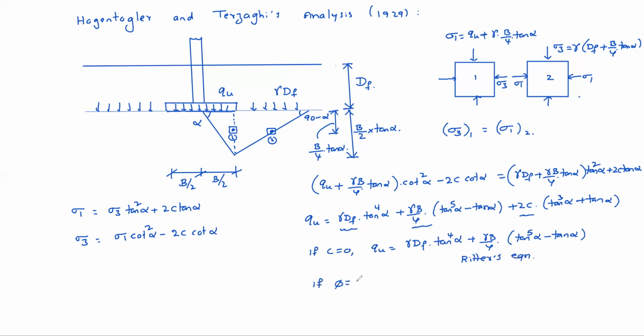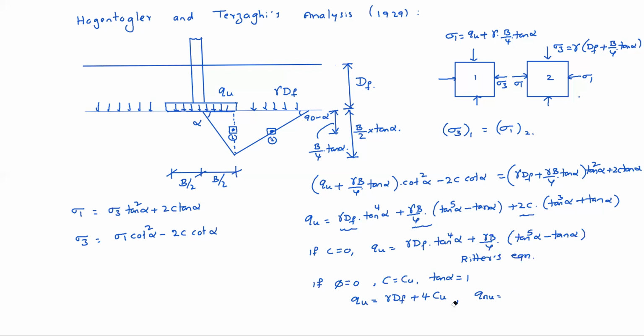If phi equal to 0, then tan alpha will be 1. C equal to Cu and tan alpha equal to 1. Then Qu equal to, what happens? Gamma df plus 4Cu. Is it okay? Net ultimate bearing capacity will be simply 4Cu.